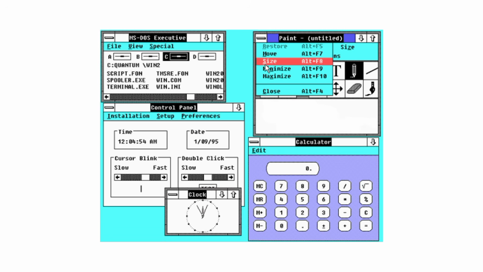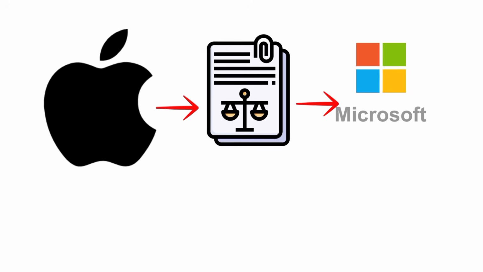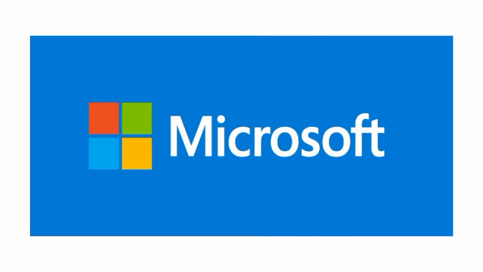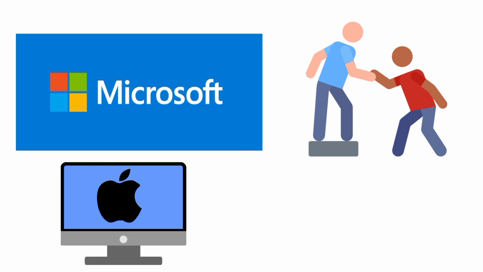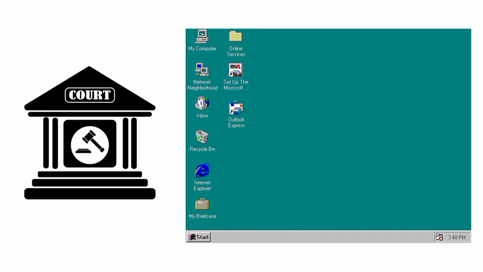However, this design sparked a massive legal battle. Apple sued Microsoft, claiming the overlapping interface copied the design of their Macintosh computer. Microsoft prevailed because they had previously helped Apple develop software for the Mac, granting them the legal right to use certain interface concepts. It was a court case that cemented Microsoft's ability to evolve the desktop interface.